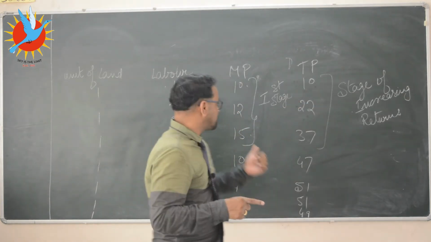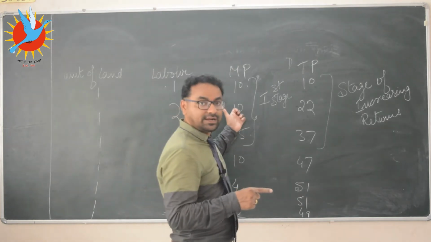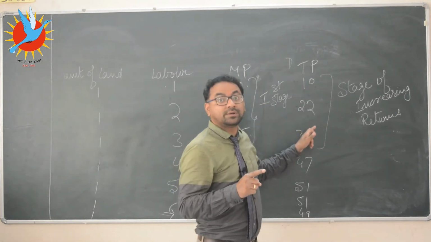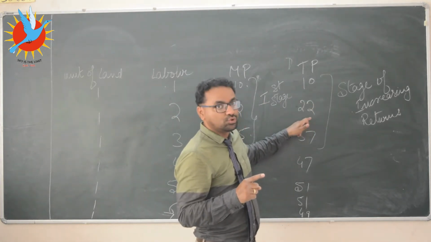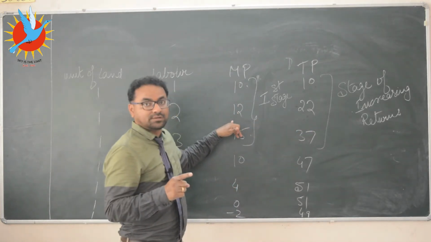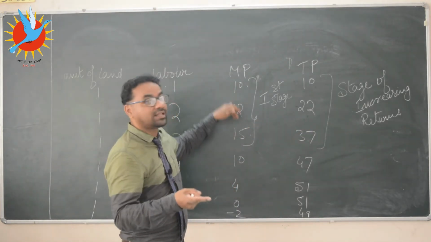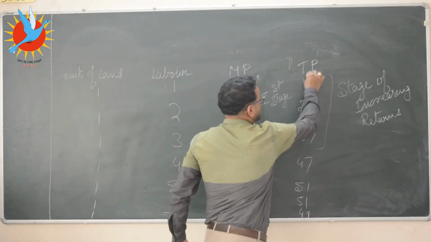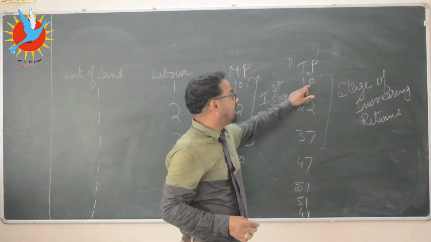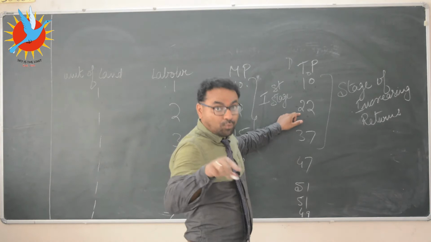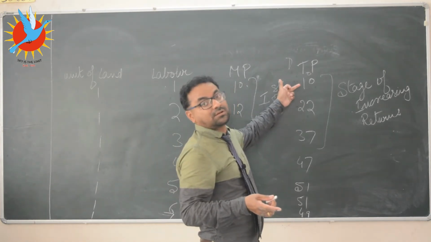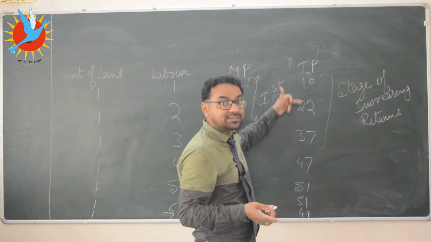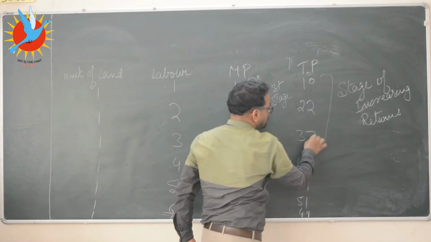If the second labor had also given us marginal product of 10, then total product would have been 10 plus 10, 20, but it is 22, means second labor is adding more than the first labor. That is why total product is increasing at an increasing rate from 1 to 3.